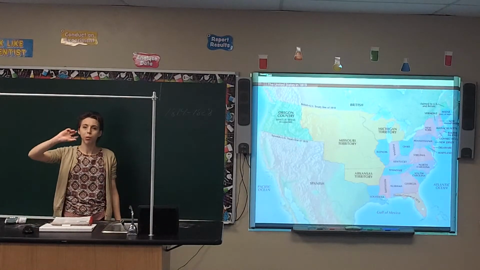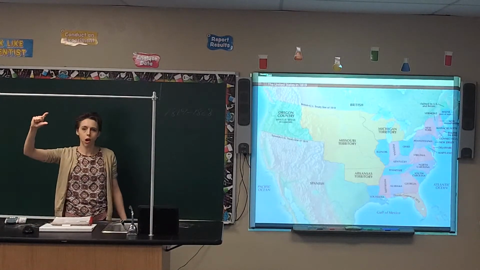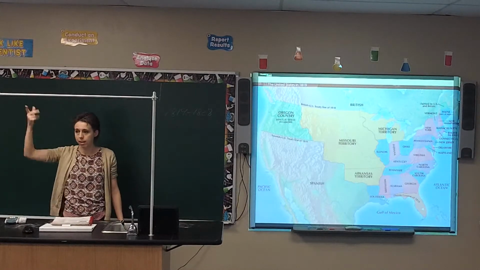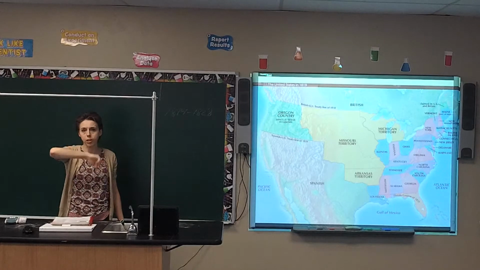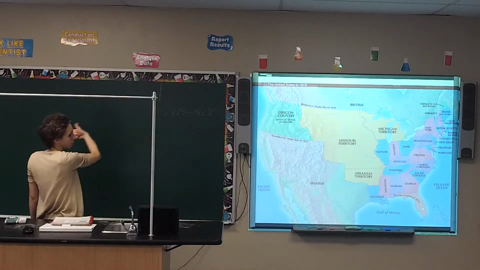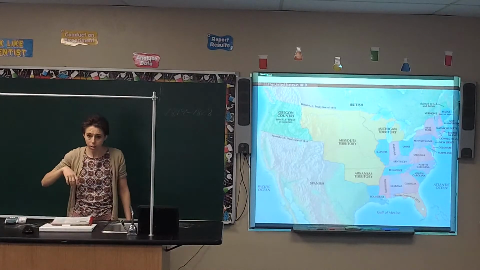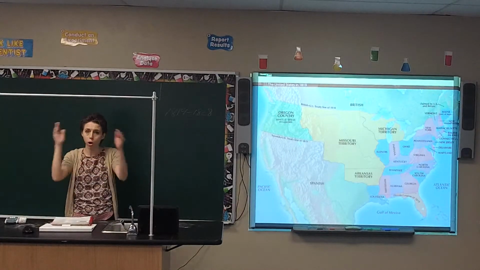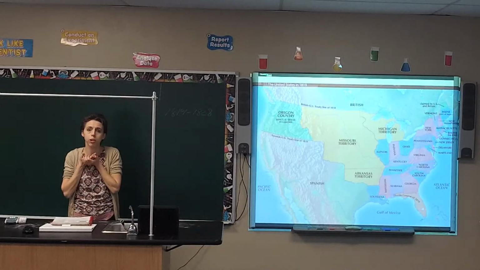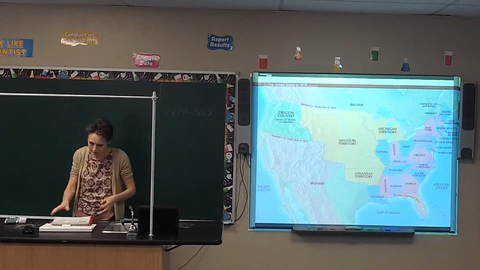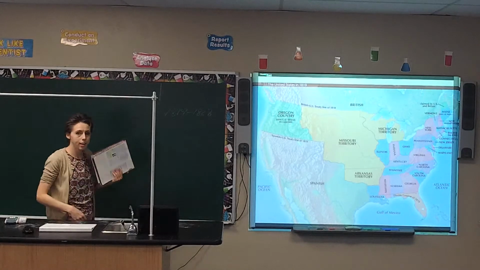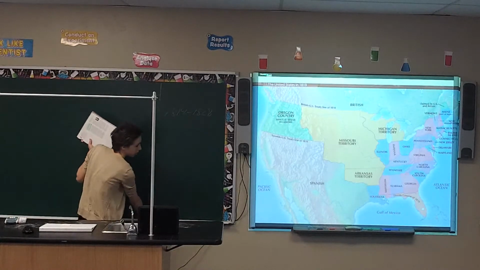Now you did have different regions like north versus south versus west. I'm pointing to it for your west as a side note. I know this is my east side, but whenever you're looking at it, it'll be north, south, and west. So that's what I'm pointing at. So it's the idea of the north, south, and then west of the country. But overall, people said we're going to do it for the good of the nation. That's why it's the Nationalist era. Alright, what is the year for the Second Bank of the United States starting? What's the year for that?